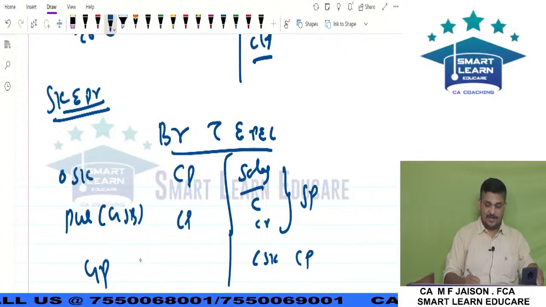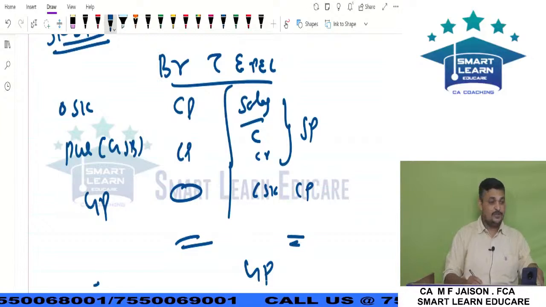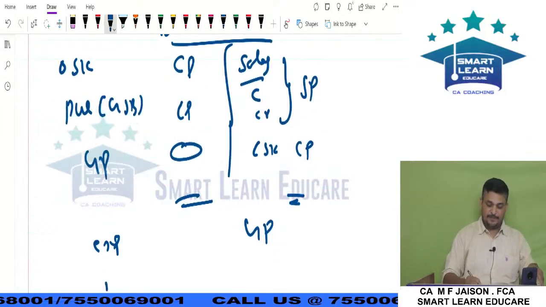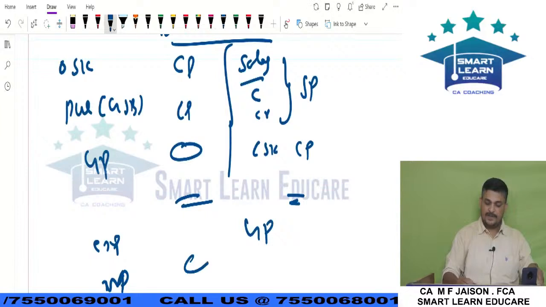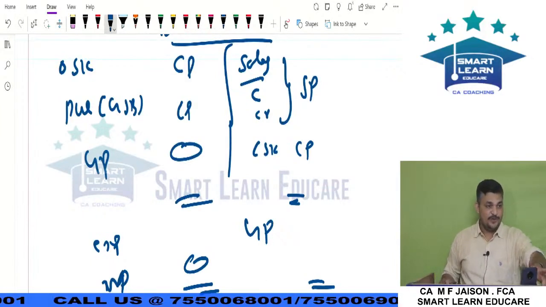You'll be having gross profit. Then you have expenses. You have net profit. This is the final accounts method or single entry method. So hope you remember that.